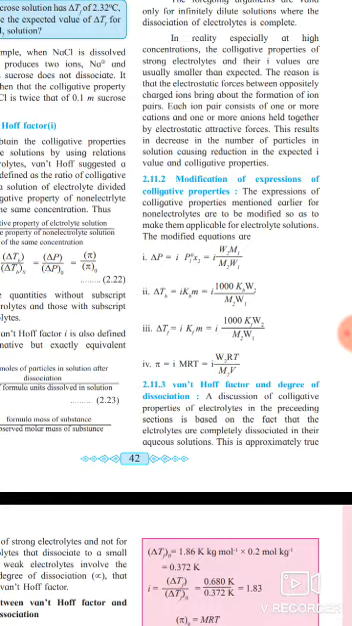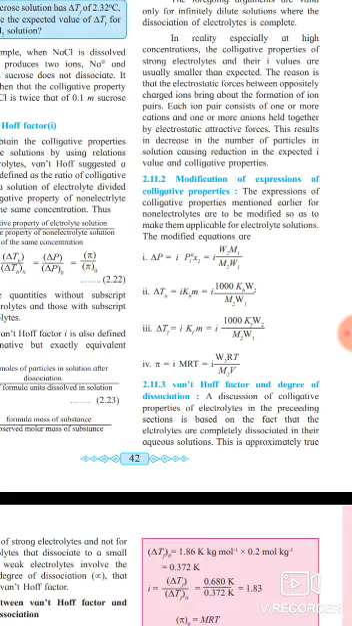Second, delta Tb is equal to i Kb m, which is equal to i 1000 Kb into W2 upon M2 into W1. Third equation, the modified equation, delta Tf is equal to i Kf m, which is equal to i 1000 Kf into W2 upon M2 into W1. Fourth, pi is equal to i mRT, which is equal to i W2 into R into T divided by M2 into V.